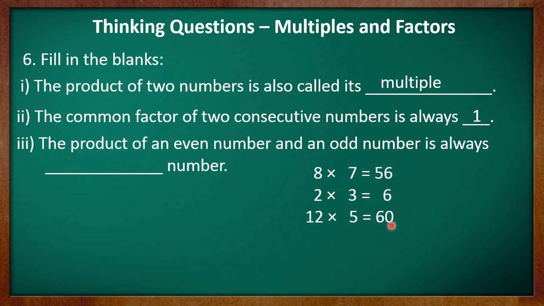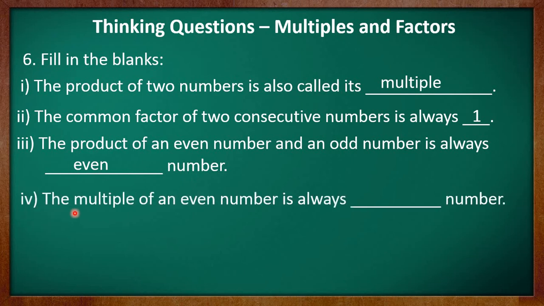So kids, from here you may observe that whenever you multiply an even number and an odd number, you will always get an even number as the product. So the product of an even number and an odd number is always an even number. Let's now do part 4. It says the multiple of an even number is always dash number.